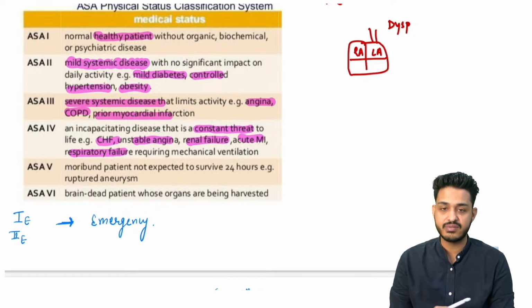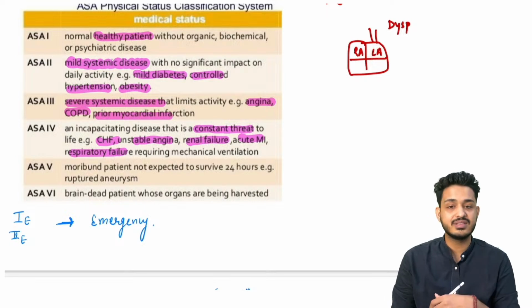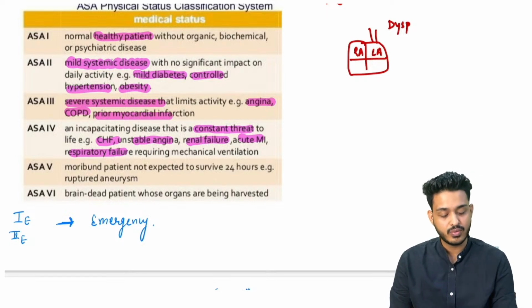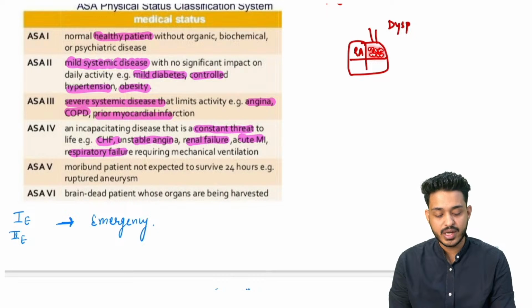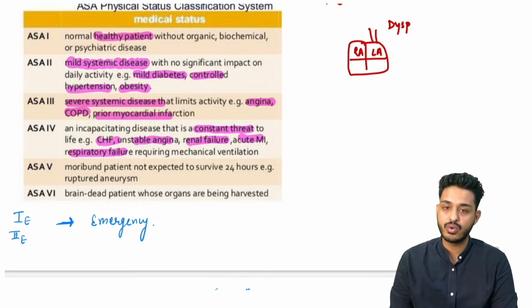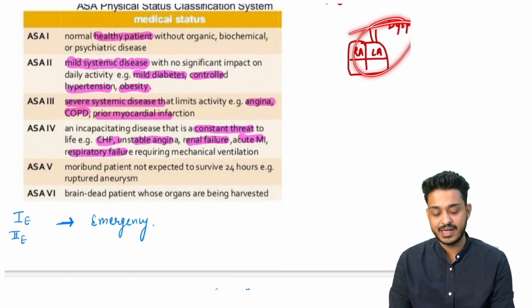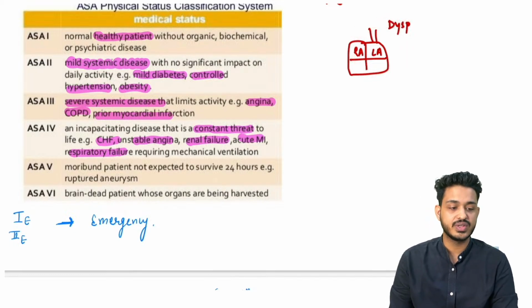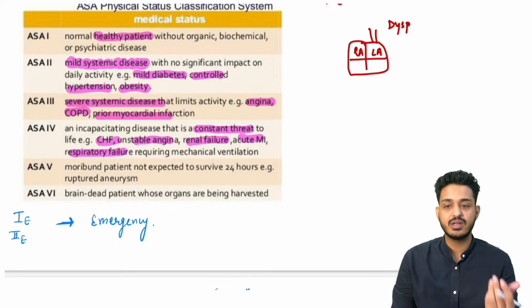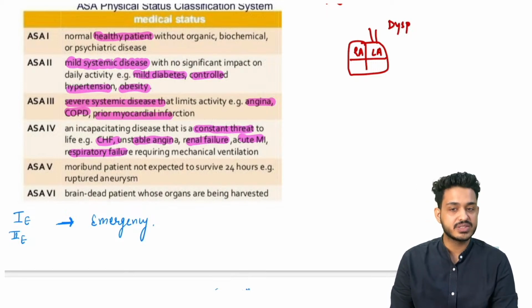What will happen in heart failure? This side of the heart is not able to pump correctly, right? So what will happen here? You will be having pooling of blood, and this blood is going to go to your lungs, and when this blood is going to go to your lungs, what will happen? This person is going to present with the dyspnea. He will be having heart failure, right? So they have given you this particular situation, and they have asked you what is the grade of this particular patient. So if patient is having constant threat to life CHF, that is going to be your ASA grade 4.